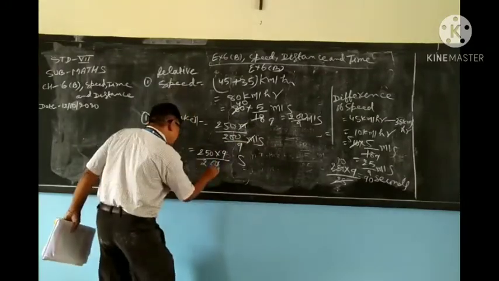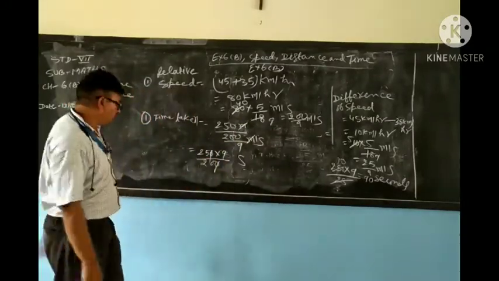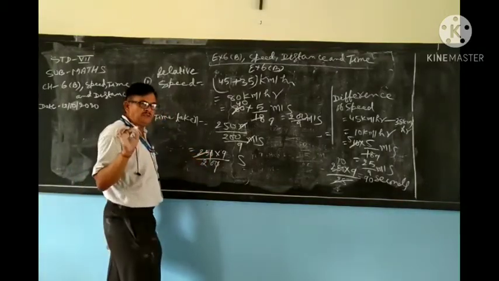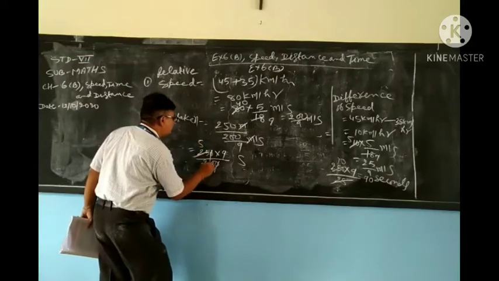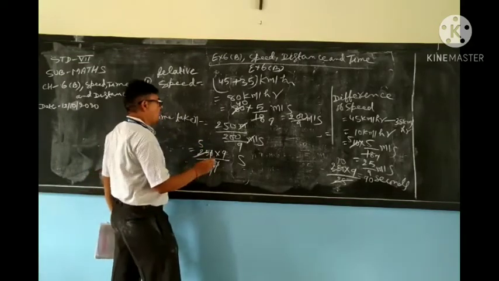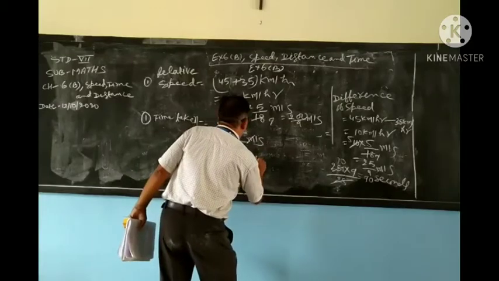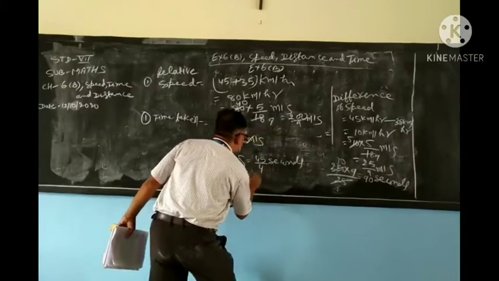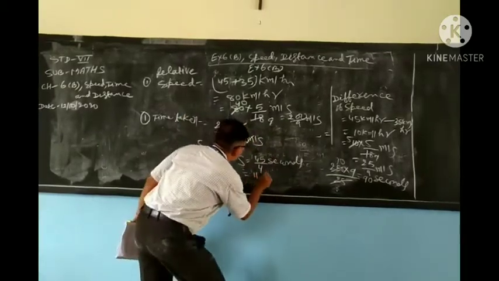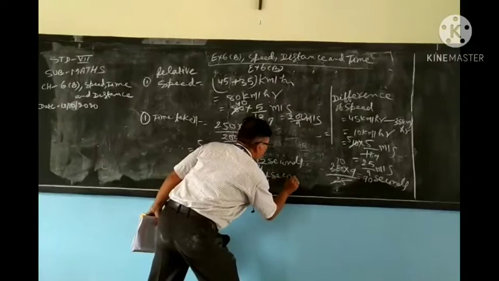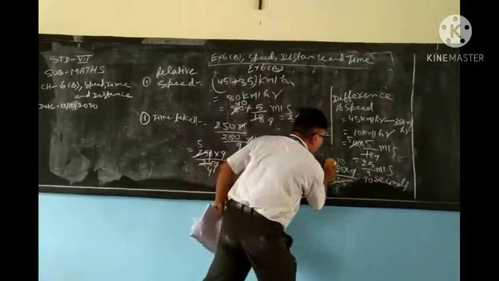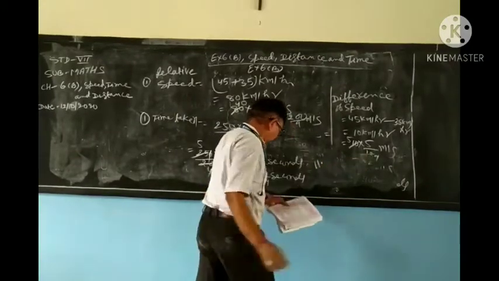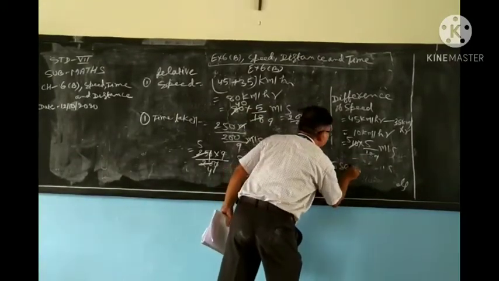Now cut this one, 10 to 10. It is divisible by 5. 25 divided by 5, 5 will come, and it will come 4. Now you will write 45 by 4 seconds. You can change into a mixed fraction, 11 by 4 seconds. You can also change it into a decimal; there is no limitation. So you can write 11.25 seconds.